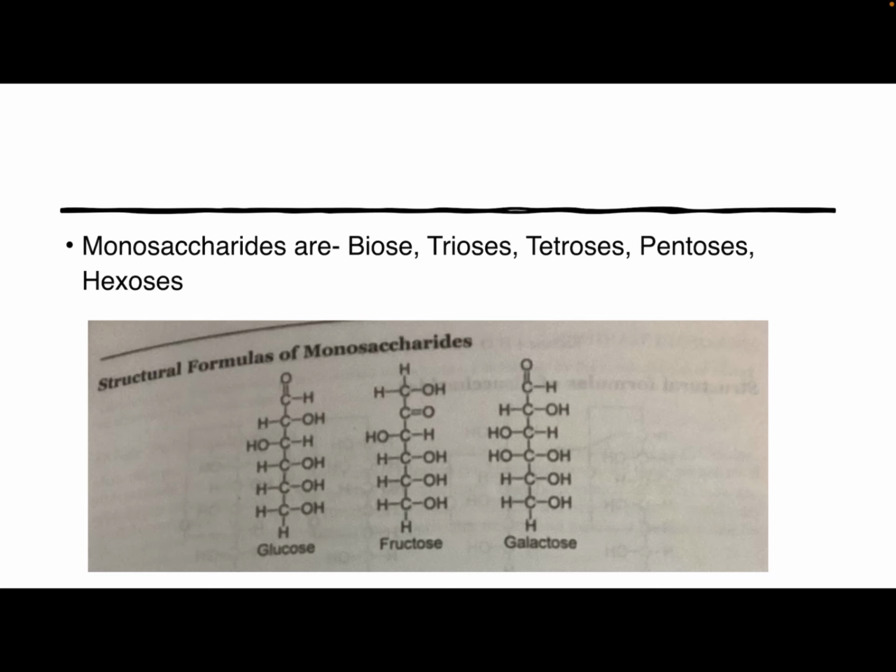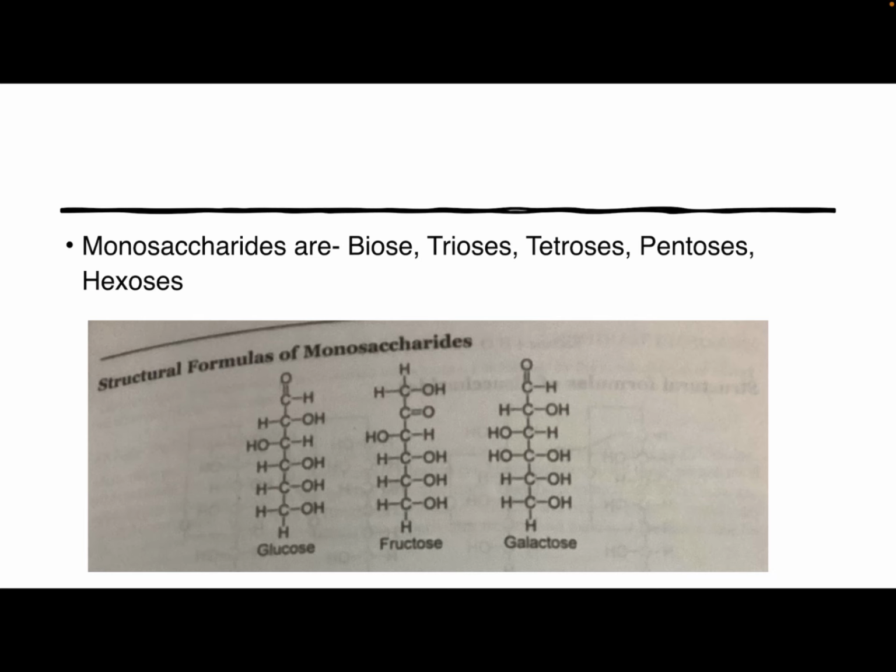Xylose does not occur free in nature. The polysaccharide xylan, present in wood, gums and straws, is formed by the combination of a large number of xylose molecules. Ribose is present in adenylic acid and ribonucleic acid, and occurs in plant and animal tissue. Deoxyribose is a constituent of deoxyribonucleic acid, DNA, which is present in the nucleus of plant and animal cells.